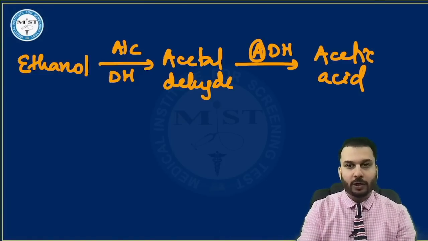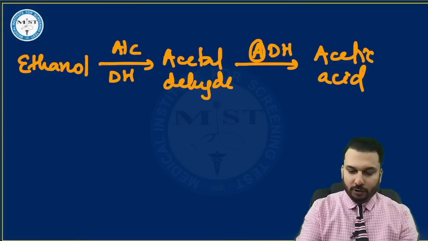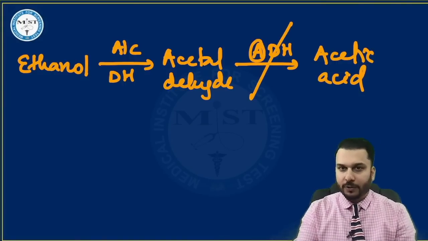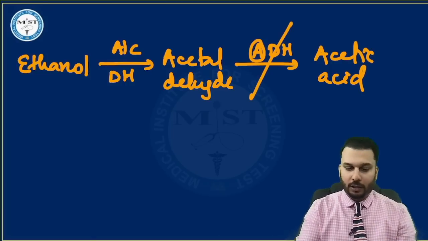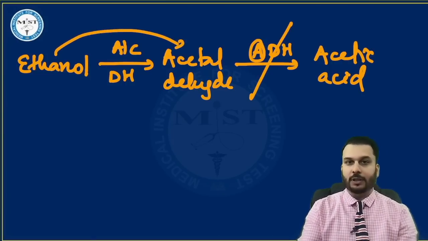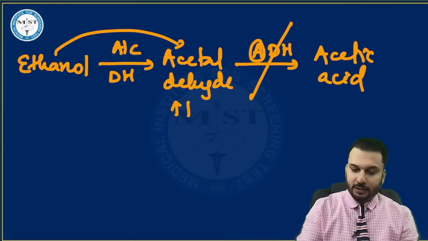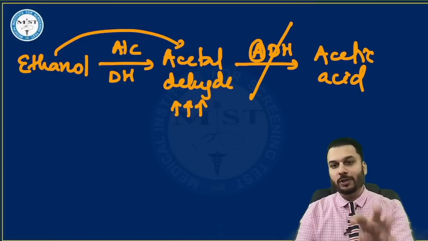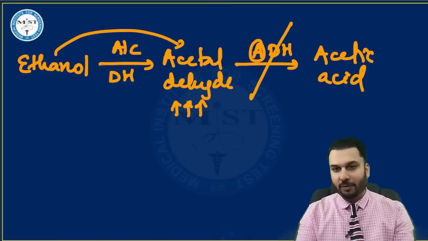First one is alcohol dehydrogenase, second is acetaldehyde dehydrogenase. So the drug called disulfiram blocks this enzyme. Now what happens is, if this enzyme is blocked and now you drink alcohol, ethanol will convert to acetaldehyde, but it cannot convert to acetic acid. That means this guy starts to accumulate. And when this accumulates, you get all those symptoms that were mentioned in the question. And this is known as disulfiram reaction.